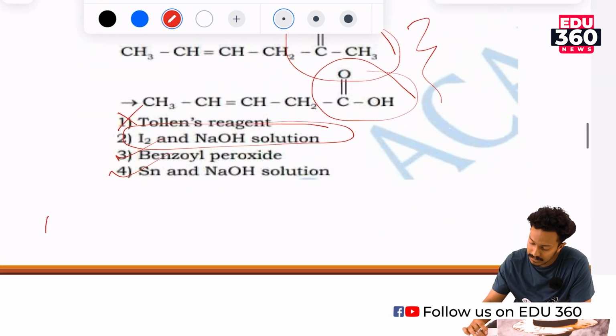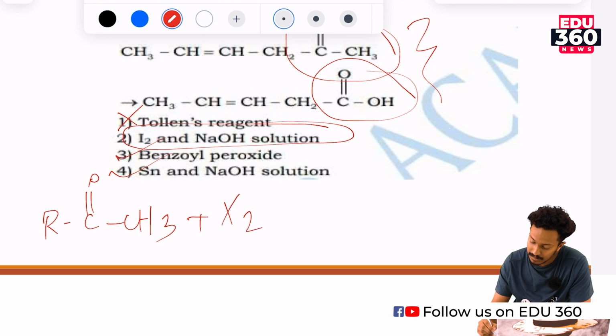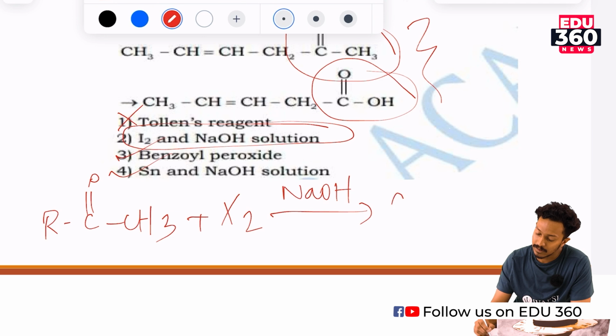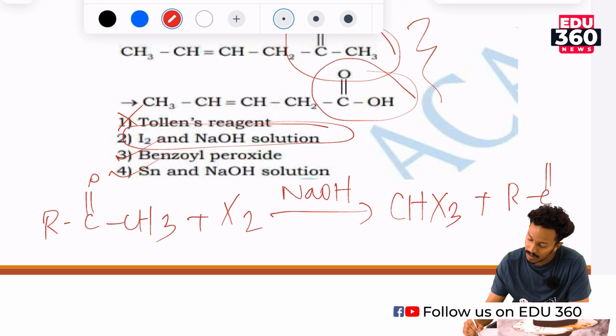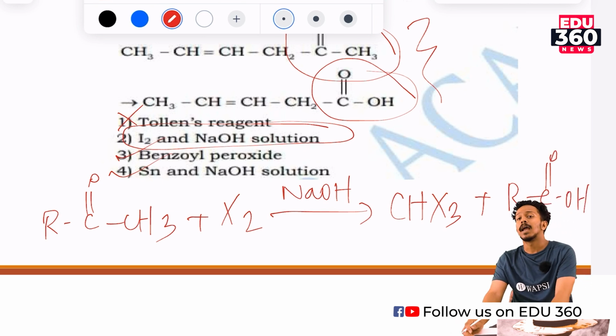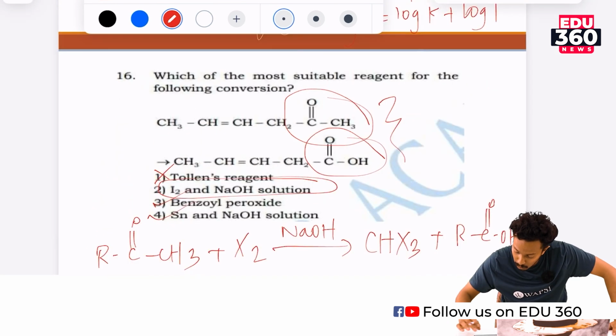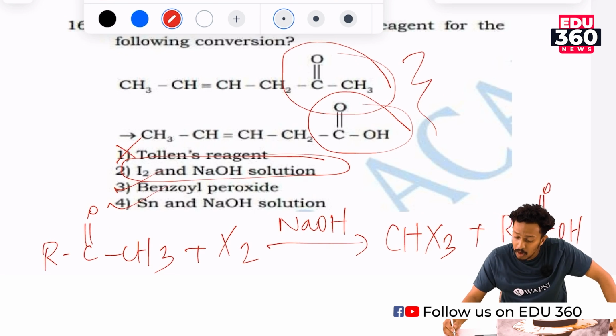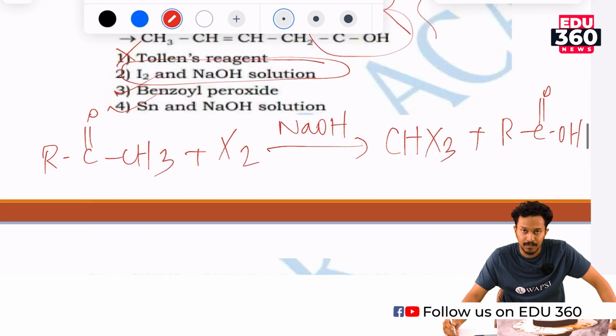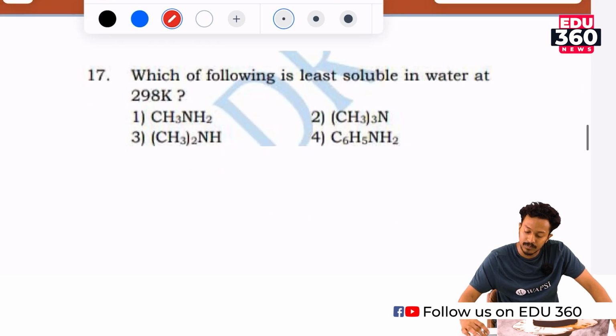As you know, the reaction is simple. R C double bond O, a methyl ketone, when treated with X2, any halogen, with an alkali like NaOH, gives the haloform along with R C double bond OH. This is the haloform reaction. In this case, it is an iodoform reaction. The correct option for question number 16 is option number 2. We will move on to the next question.